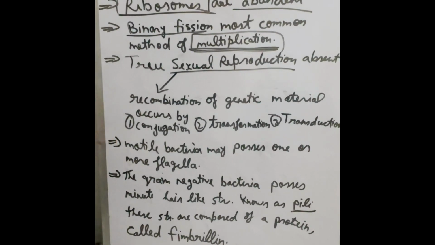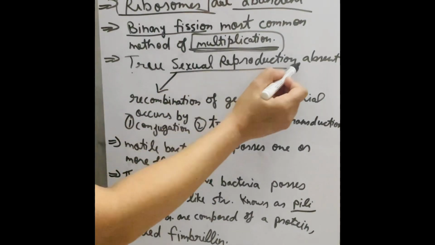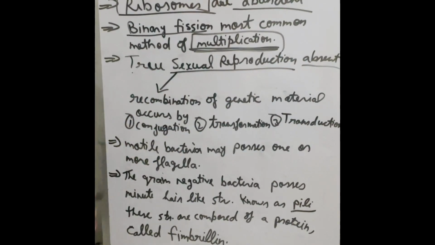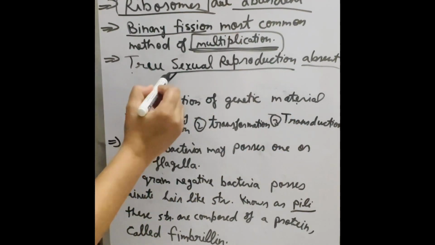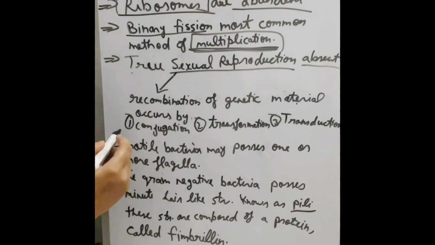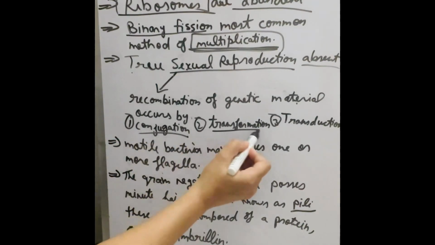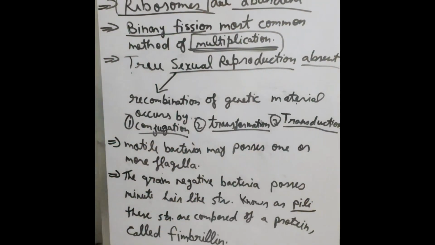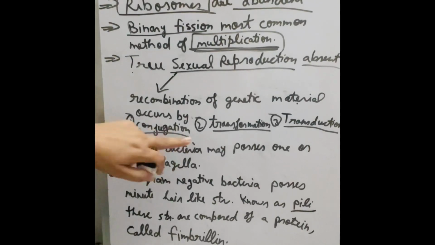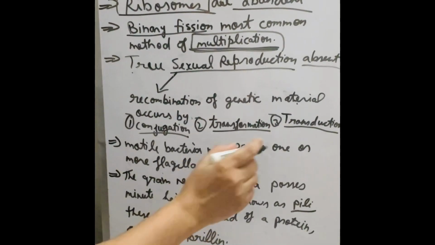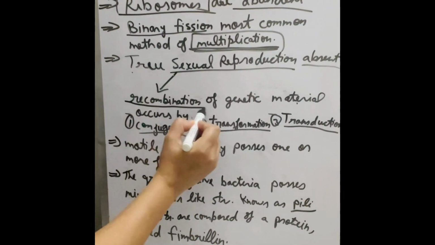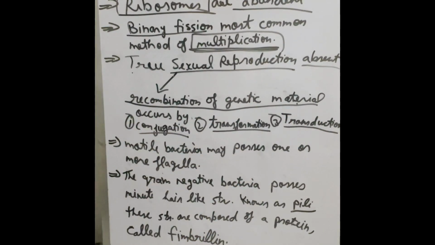The next point is true sexual reproduction is absent, but recombination of genetic material occurs by three processes. Number one, conjugation; number two, transformation; number three, transduction. This is possible in the case of recombination of genetic material.